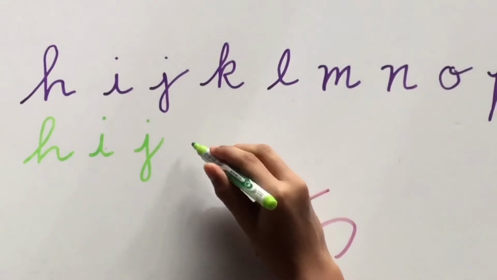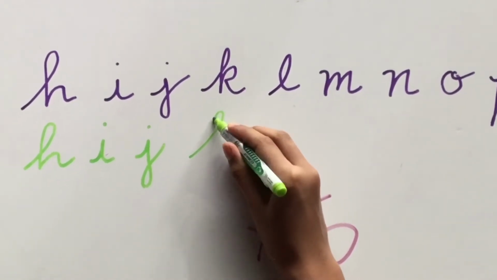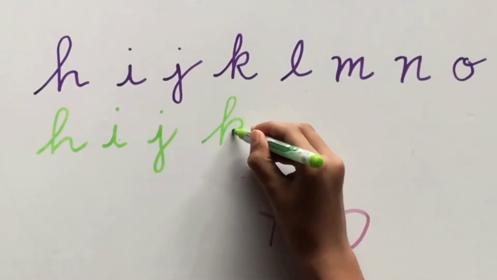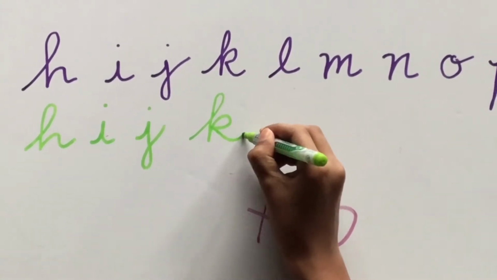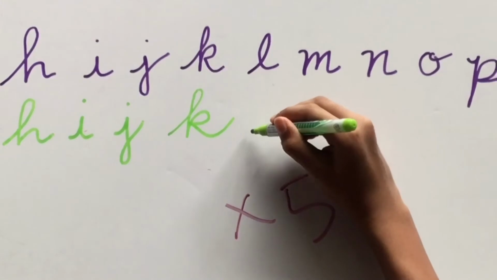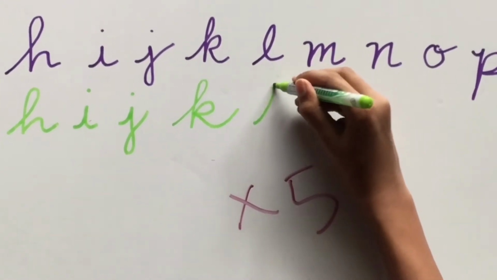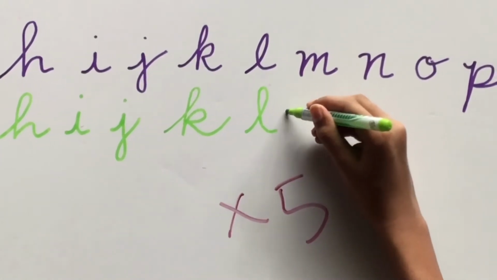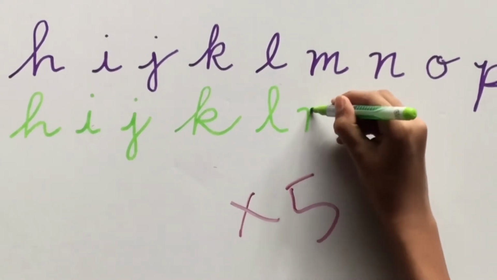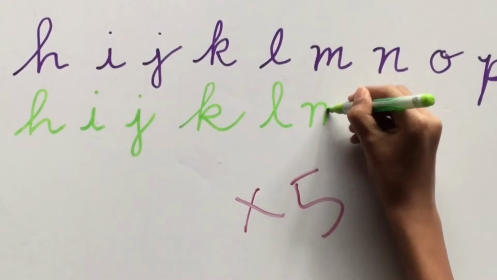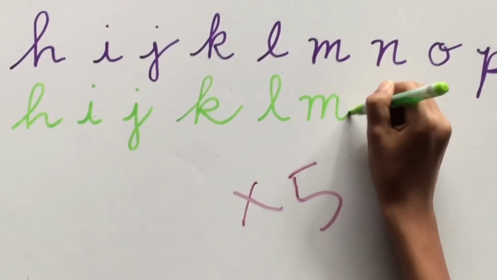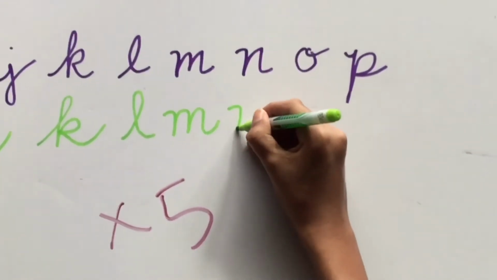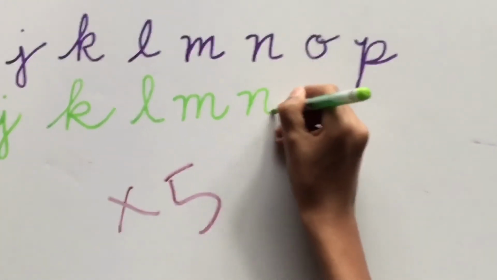Then, let's go with K. Start at the bottom, make a loop, go back up, make a loop again, and then out. Then, for the L, start at the bottom, just like the I, make a bigger loop though, and then go back down and out. Then for the M, start in the middle, down, up again, down again, and out. Then for the N, start in the middle, go down, up, down, and out.